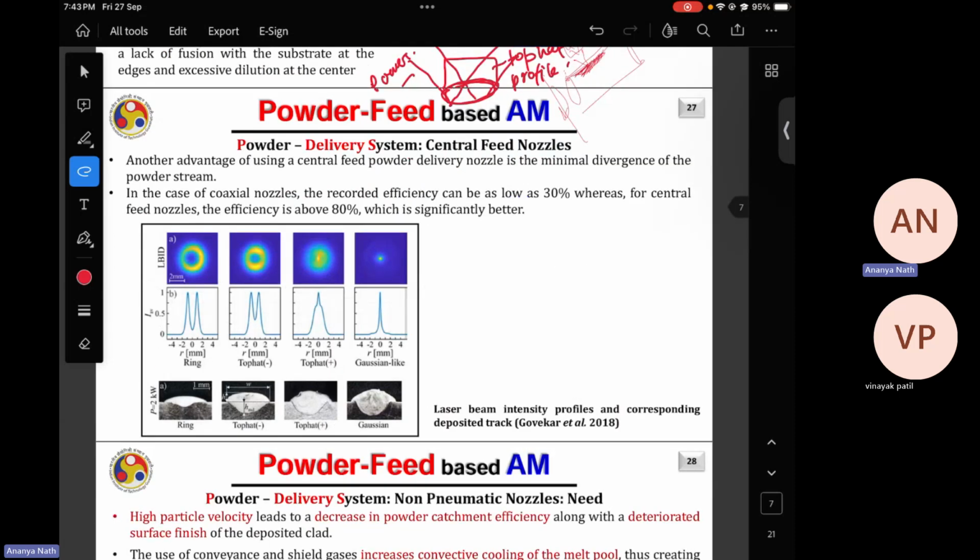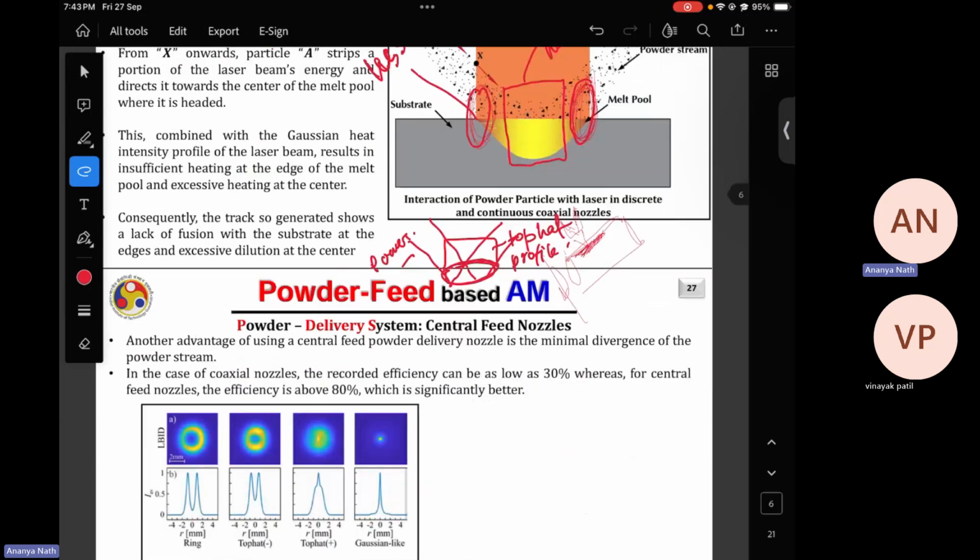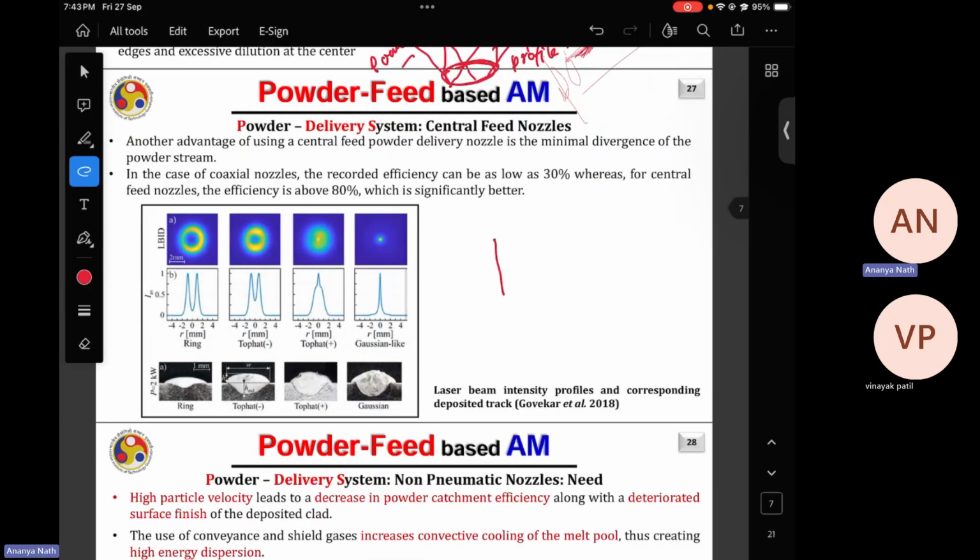Then another advantage of using a central feed powder delivery nozzle is minimal divergence of the powder stream. Another conclusion is about the configuration that I showed you last time: from a single nozzle, a single head, the laser will come from the central slot and the powders will come from the circumferential slot.